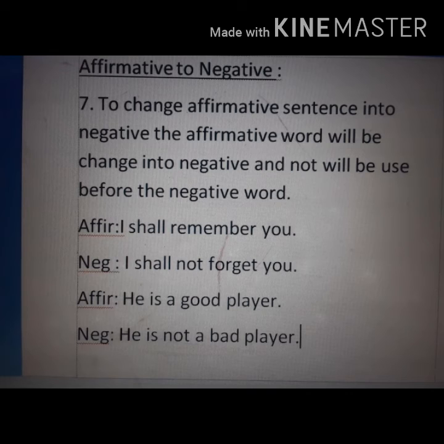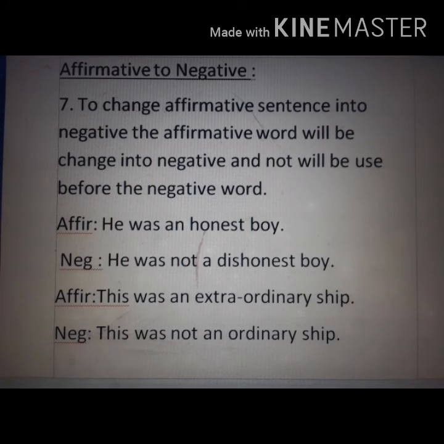And this is our rule to make affirmative sentence into negative, that you have to make it negative without changing the meaning. So if you want to keep the meaning same, you have to use a no or not before the negative word. That means you have to change the affirmative word into negative.